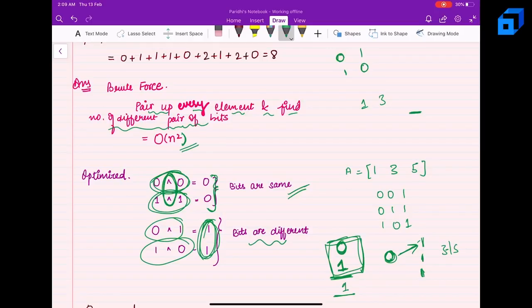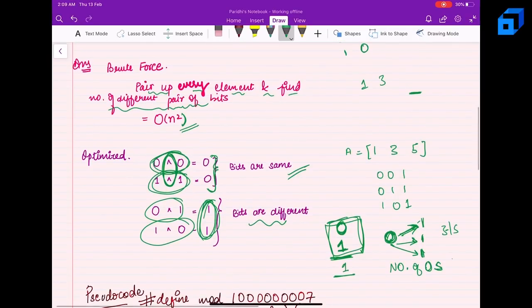I want to find the different bits, so I'll be pairing up different bits, right? I'll be pairing up 0 and 1. 0 and 0, and 1 and 1, won't be of use to me. So I'll be pairing the 0 with this one, then the 0 with this one, then the 0 with this one. Essentially, what am I doing? I am trying to find how many zeros there are, and I'll simply multiply it with the number of ones that are there, right?